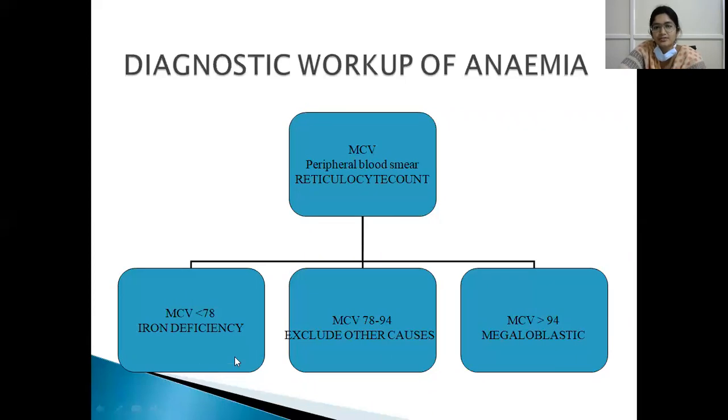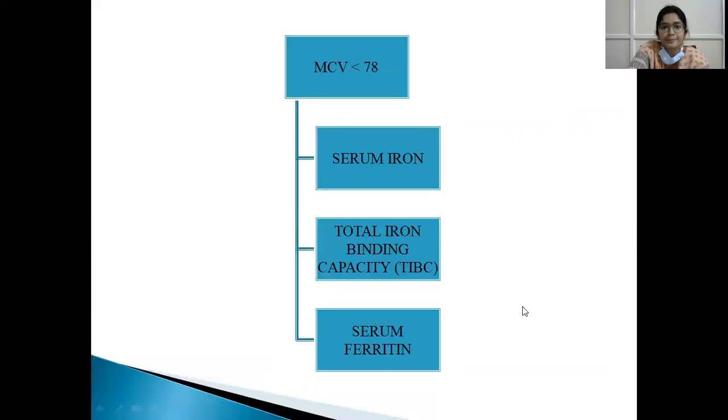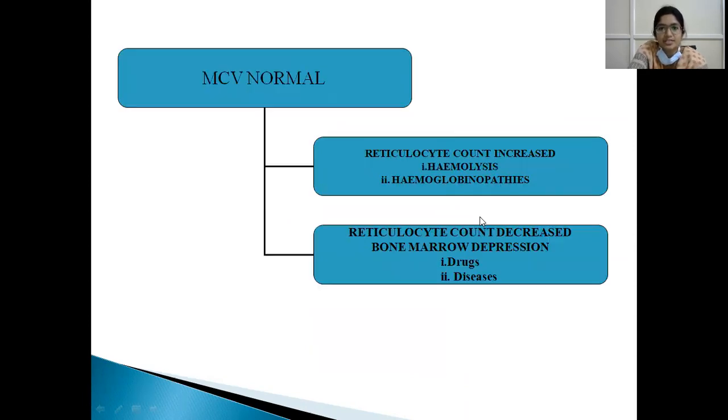If it is low, iron deficiency. If it is high, megaloblastic. And if it is low, we have to do further investigations like serum iron. Serum iron is usually decreased, and total iron binding capacity, TIBC, is usually increased, and serum ferritin, the storage form of iron, is usually low. So serum iron and serum ferritin are decreased, and TIBC will be increased in iron deficiency anemia. Mean corpuscular volume is normal.